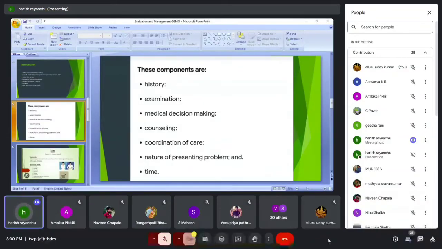So what is history? History consists of three things: one is HPI, the second is ROS, and the third is PFSH. These three things come under the history part. Let us discuss HPI.